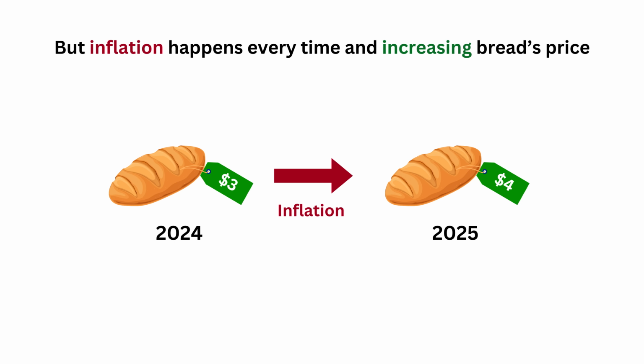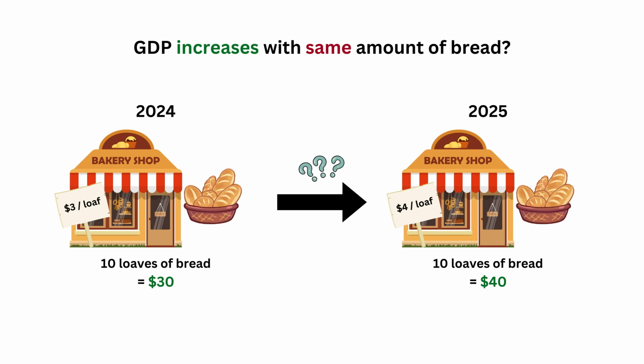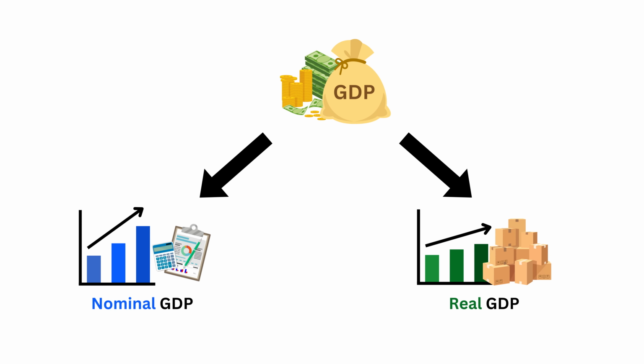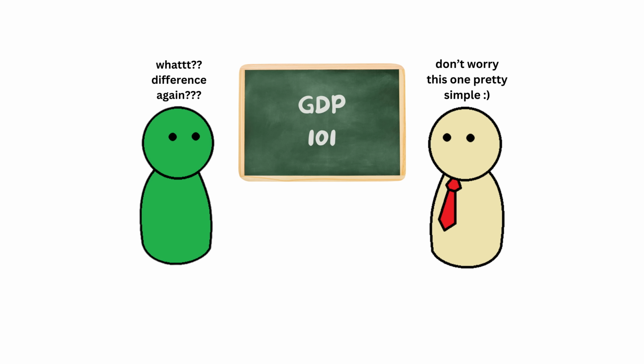Now, the problem is inflation happens every time, and bread prices increase due to inflation. So is the GDP increasing while there's still 10 loaves of bread? Well, due to this problem, GDP has two types that are differentiated, which are nominal GDP and real GDP. It may sound confusing, but don't worry, I'll explain it as simply as I can.